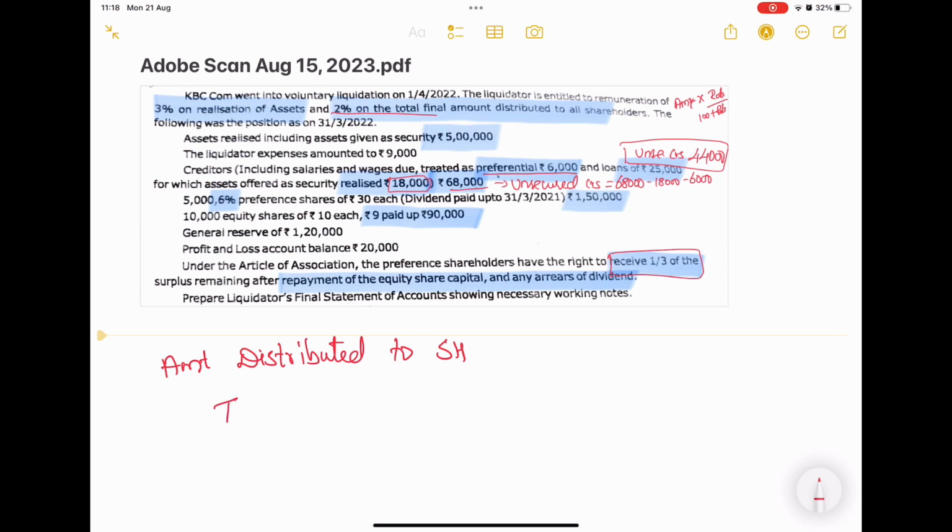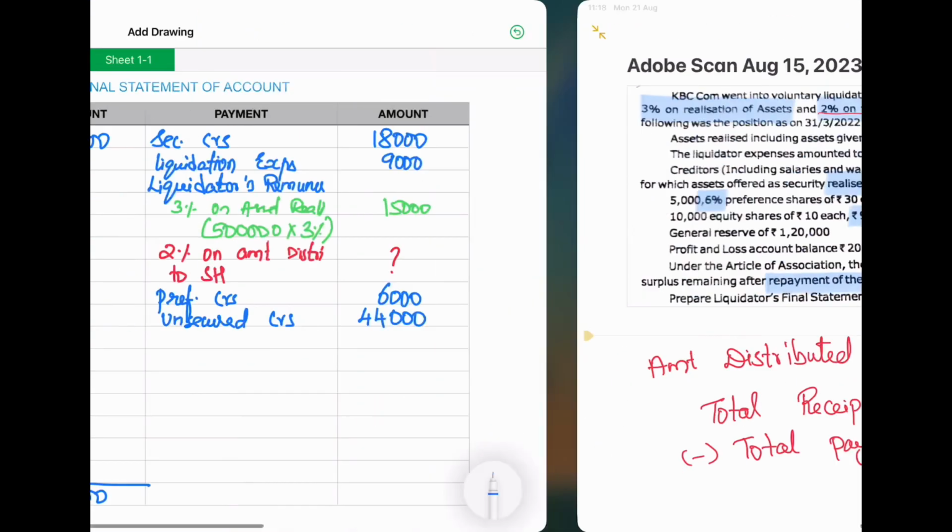We write down the total receipt, which is 5 lakh. From that 5 lakh we have to deduct all the payments, so total payment we are going to minus.